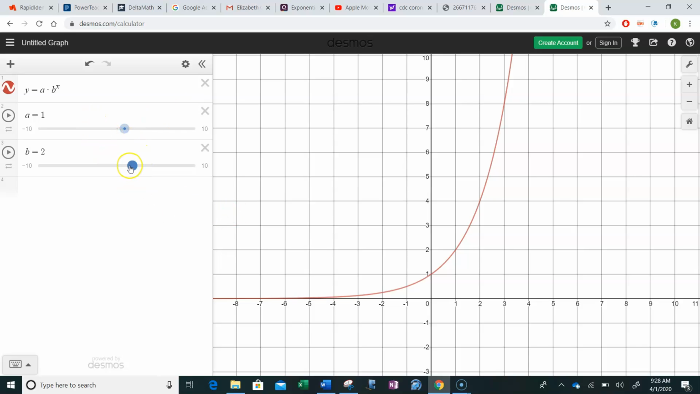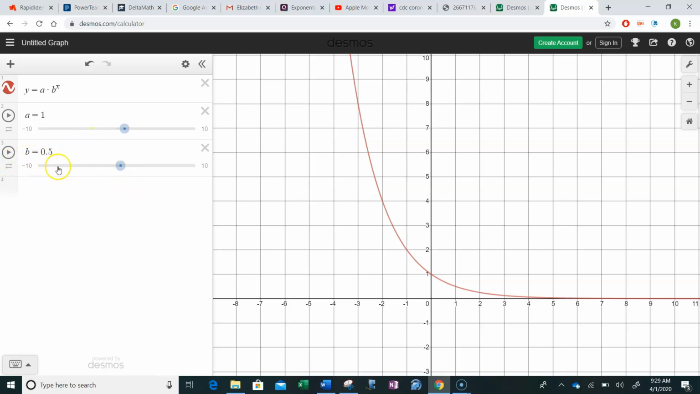So what happens when the base is a number between 0 and 1? Check this out. If the base is 0.1, do y'all see how now the function's decreasing? Or let me make it a half, like 0.5. Do y'all see how it's now decreasing instead of increasing? So that's the whole behavior part.